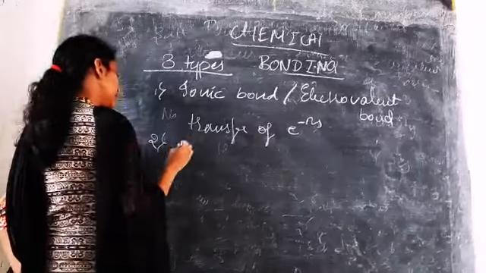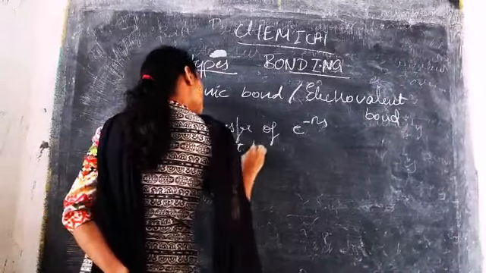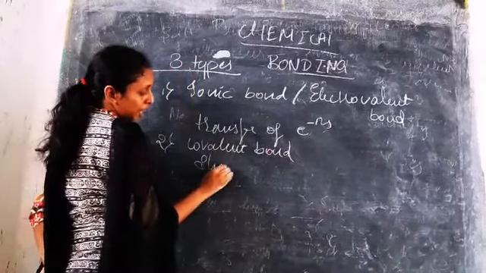The second one is the covalent bond, which means sharing of electrons.